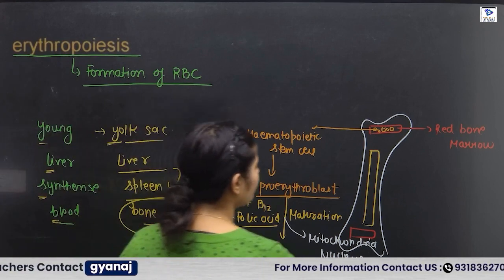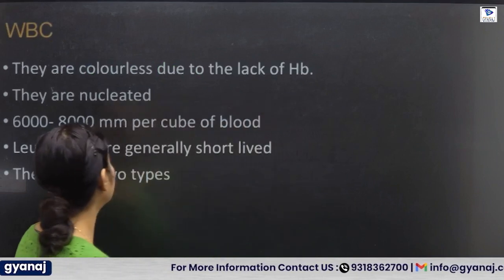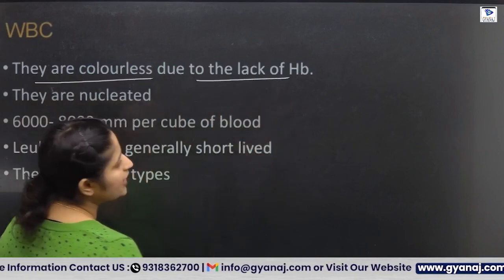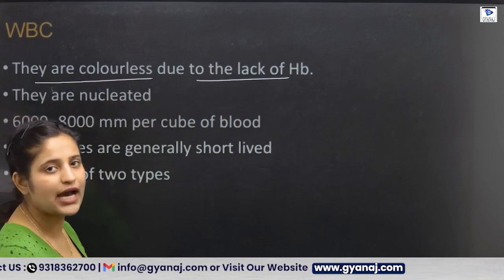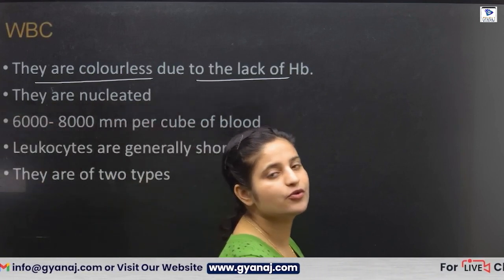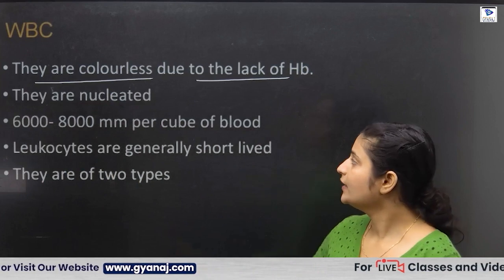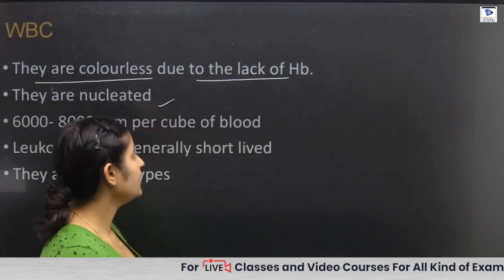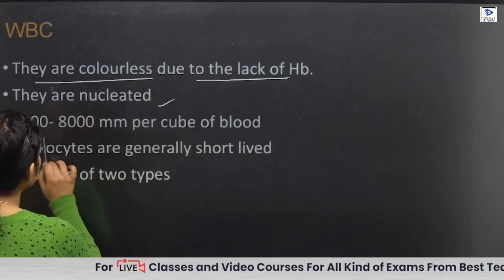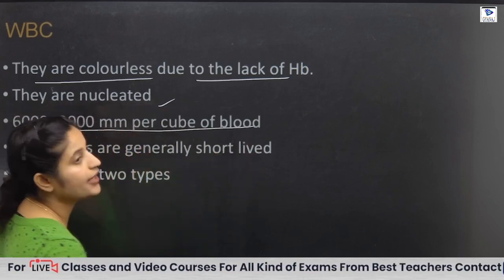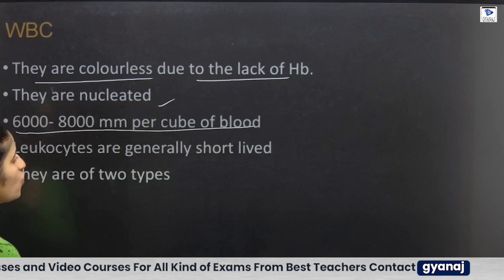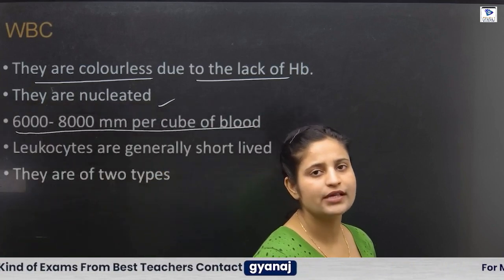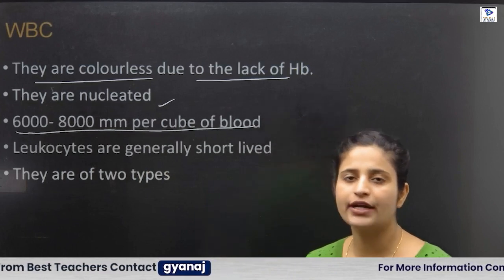Next we have WBC. WBCs are colorless due to the lack of hemoglobin. They don't have hemoglobin, that's why the color of WBC is white. They are nucleated, they contain a nucleus, and the amount of WBC is 6000 to 8000 per mm³ of blood. Leukocytes are generally short-lived, and every type of WBC has a different lifespan.